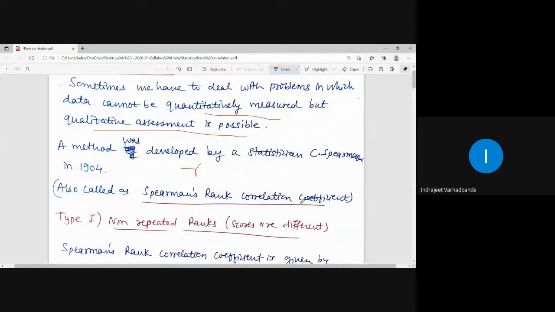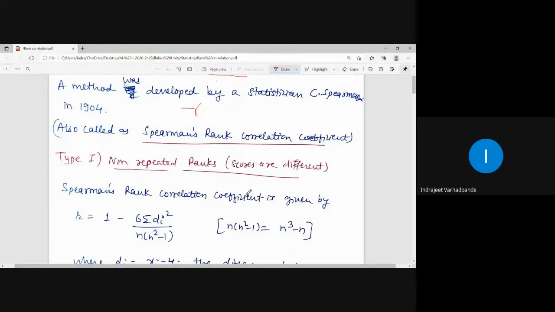So we see the first formula, whenever we have to apply the rank correlation coefficient for the non-repeated ranks. In case of non-repeated ranks, the scores shall be different. Scores means the set of observations which is provided to us.